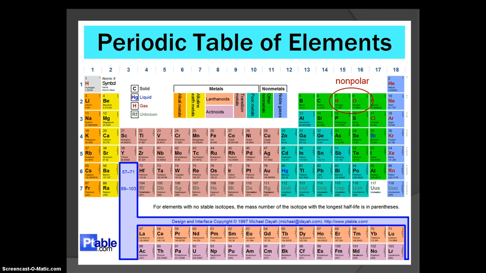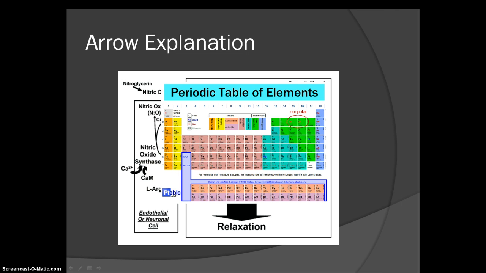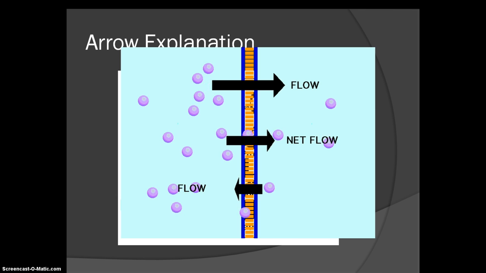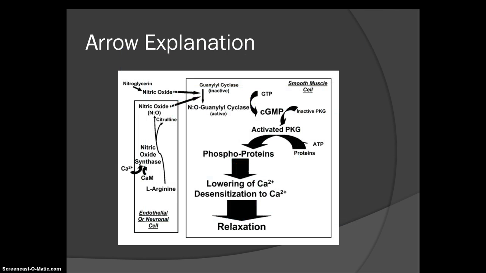So now we can discuss whether guanylyl cyclase is located on the cell's plasma membrane or intracellular membrane. If we examine nitric oxide, we can see that it is small and nonpolar and that it could easily diffuse across the membrane. Therefore, the molecule would travel into the cell where it could bind with guanylyl cyclase located on the intracellular membrane.